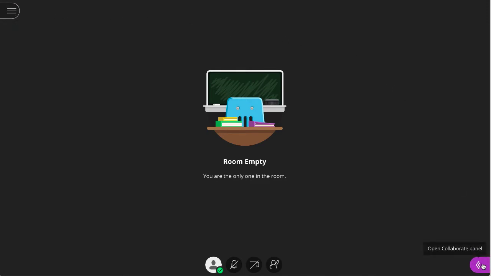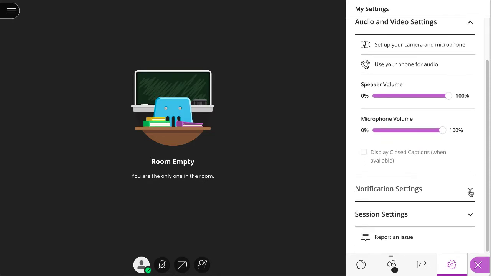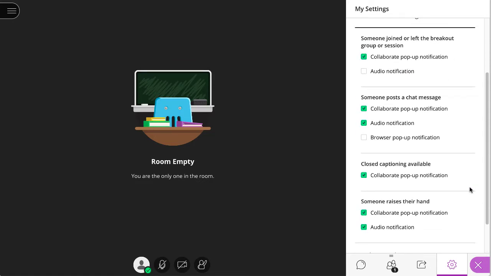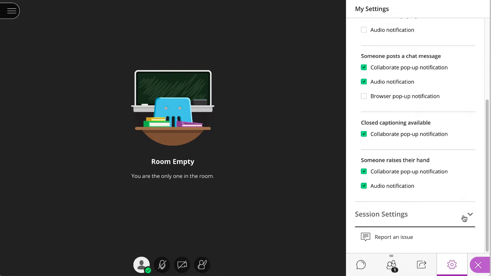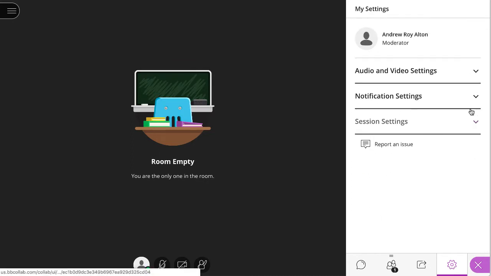The purple tab in the lower right corner will open the Collaborate panel. Here we can define our settings for audio and video, notifications from our participants, and session settings for our participants. This is all accessed from the Settings tab that looks like a gear icon.